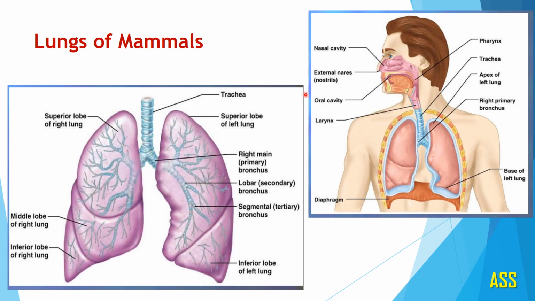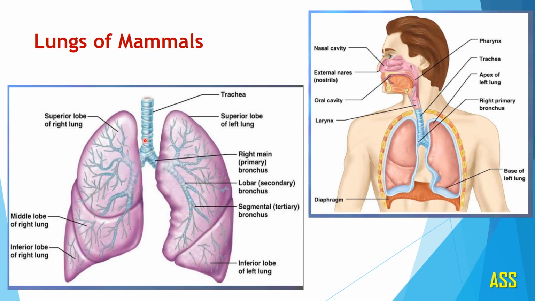Let us see the example of human being. The position of the lung is in the thoracic region above the diaphragm. Now externally you can clearly observe that the right as well as left lungs are divided into several lobes. Here you can see the structure clearly.